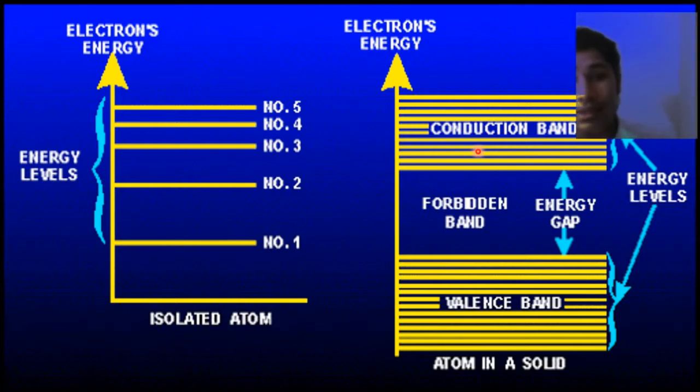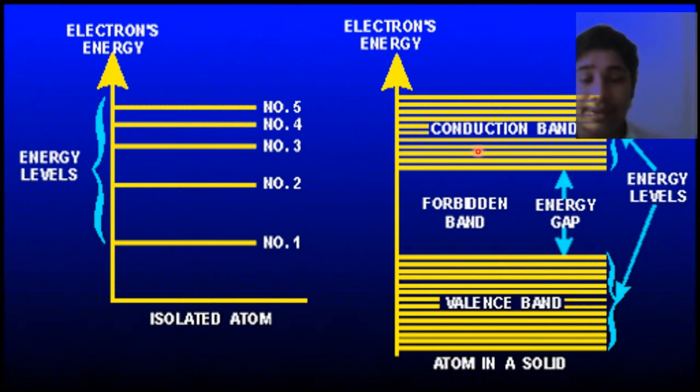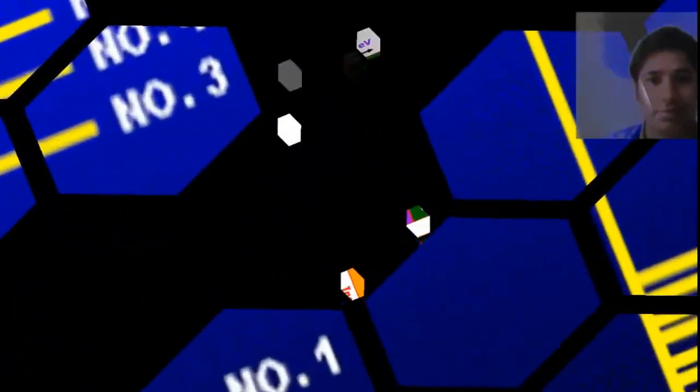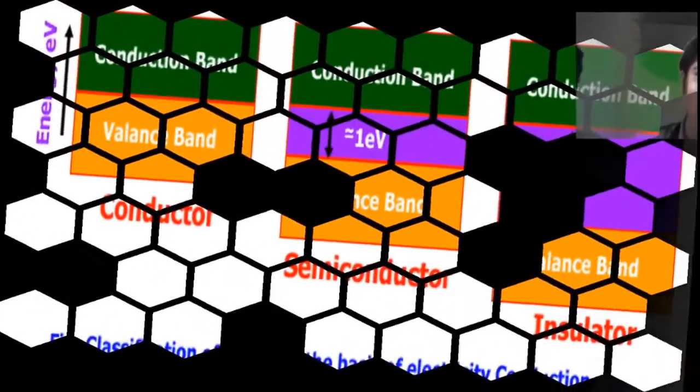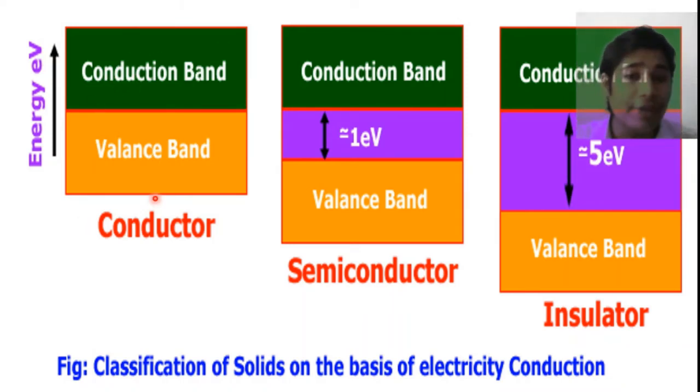So let us discuss the energy band diagrams of all types of crystals, that is conductor, insulator, and semiconductor. When we see the conductor, it has no forbidden gap.